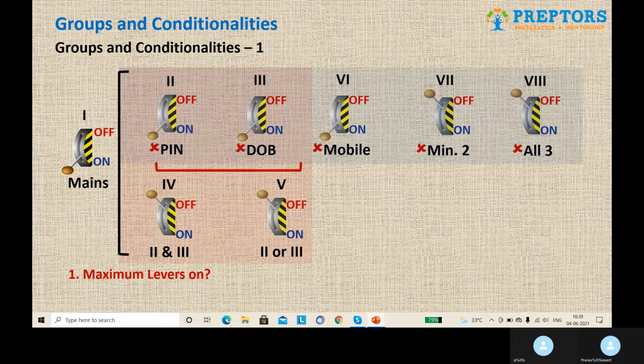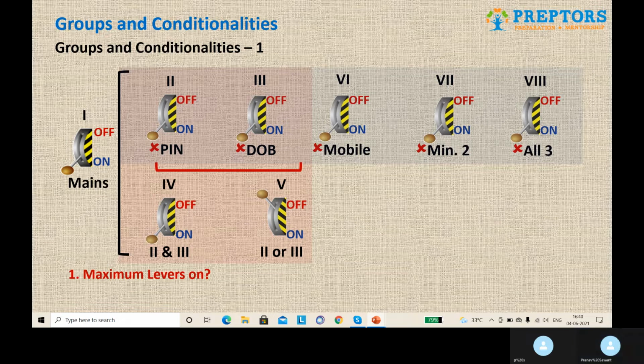Now, we ourselves have to keep the maximum levers on, correct? So I keep the second and third levers on. Now, if I turn on the second and the third lever, the fourth lever will automatically be on. And the fifth lever will be off. Now, for the sixth one, I'll keep it on.